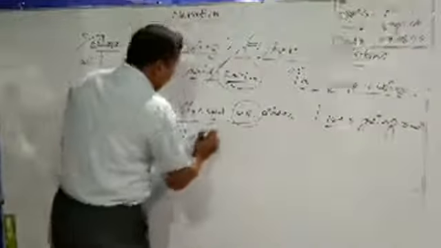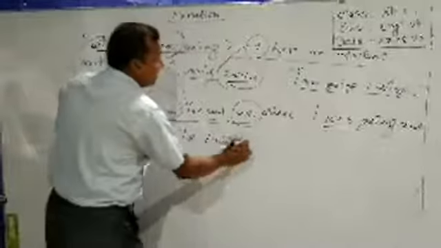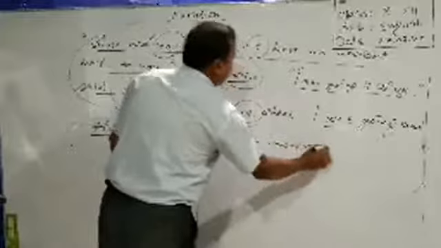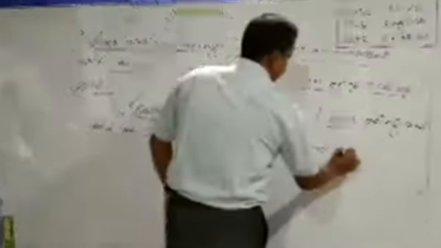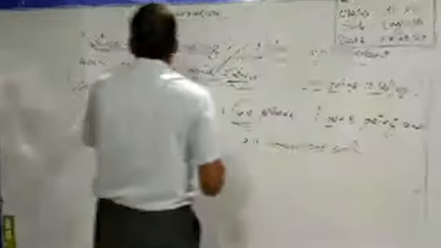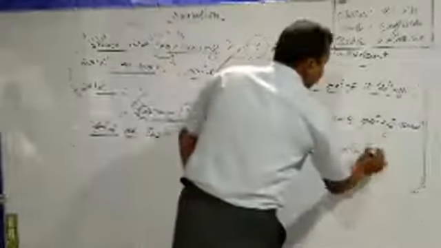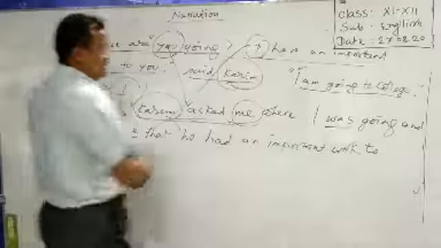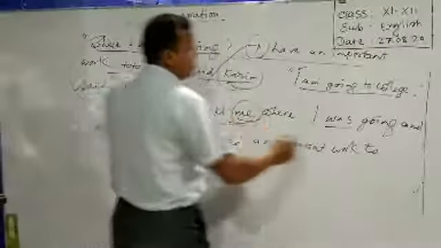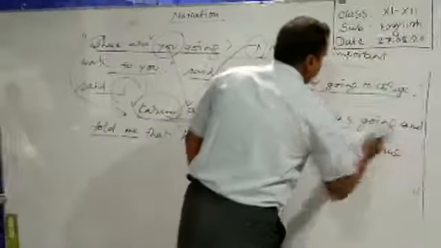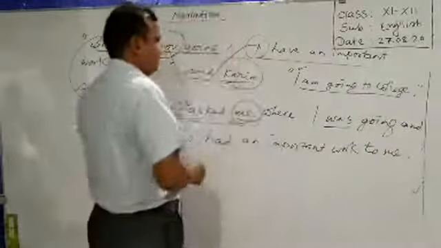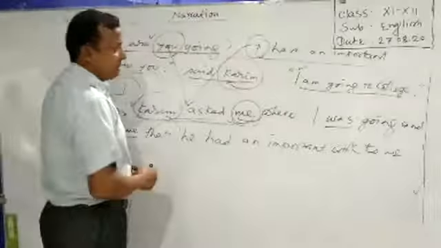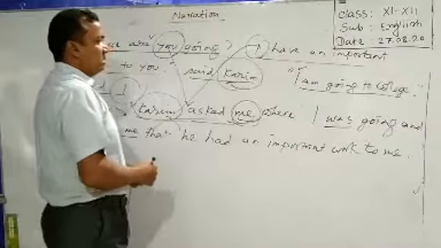Then have will be turned into had, and important work to you. You is indicating the listener. Who is the listener here? Me. So we have to use me. Okay, so we have turned these two speeches into indirect speech in such a way.